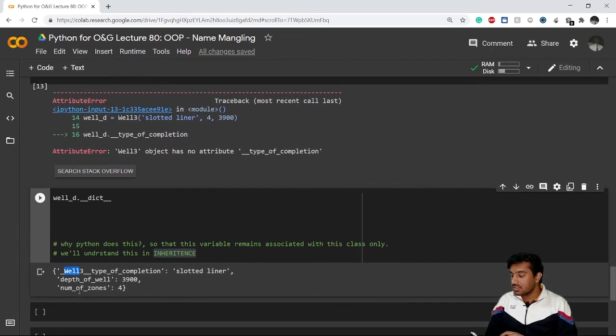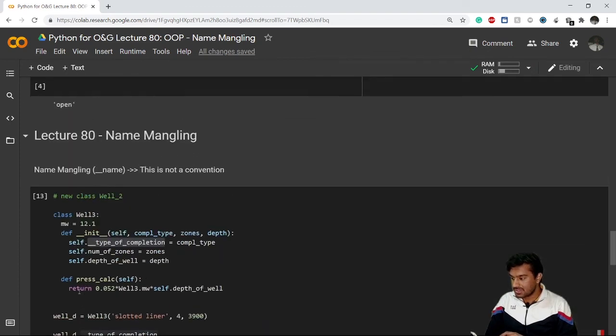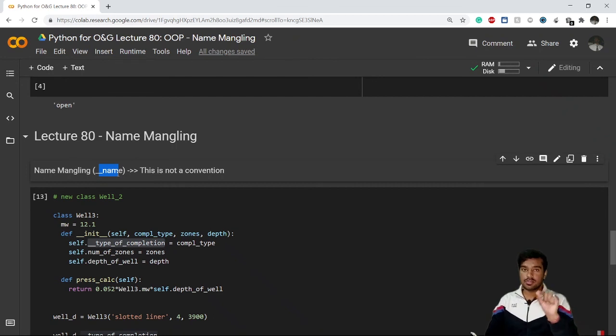Again, I have written here specifically that this double underscore name is not a convention, unlike the single underscore name. That was just a convention to indicate a private property, but this is a rule. If you want to mangle any name, you have to use a double underscore and then the name. So this is not a convention, this is a rule.